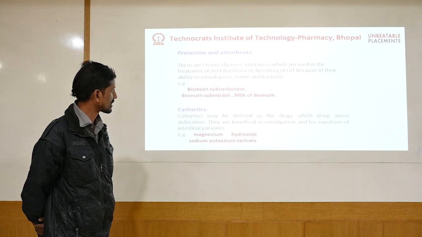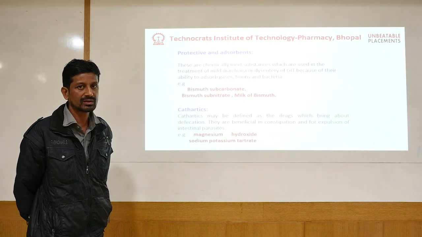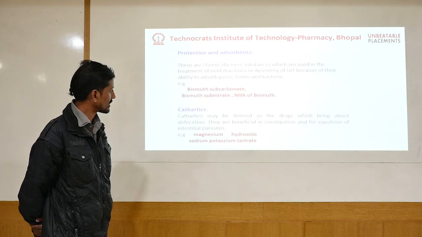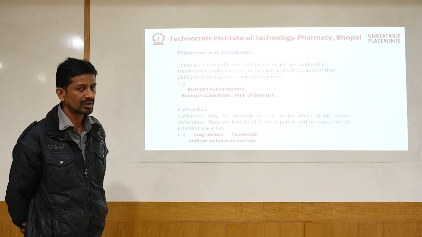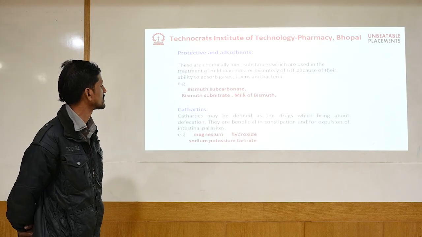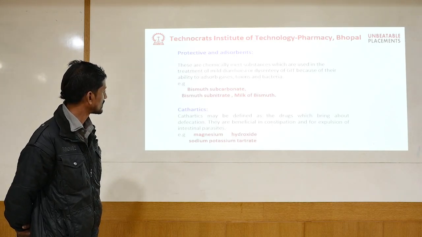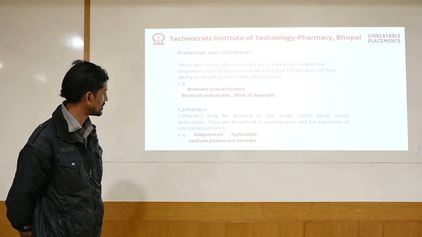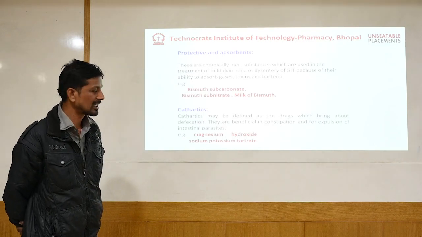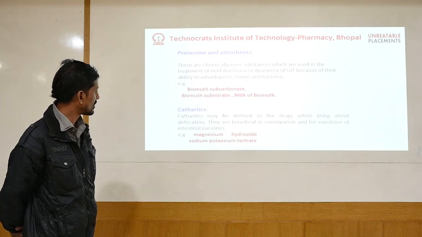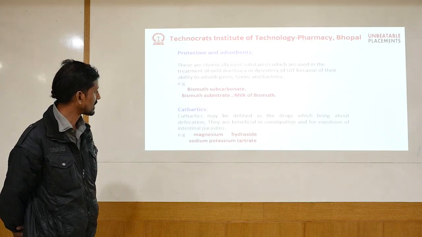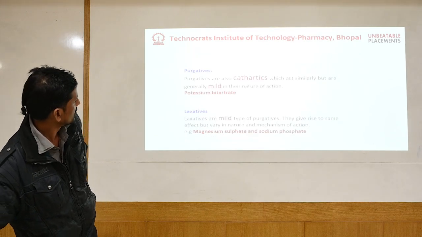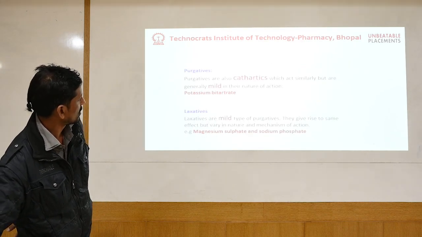Cathartics are used mainly for diseases such as constipation. Although we do have some organic sources also, prior to those discoveries we had cathartics which were used quite nicely: magnesium hydroxide, sodium phosphate tartrate, and other calcium-containing hydroxides. They also remove intestinal parasites, which get killed after the use of the drug. So they should be removed from the body.